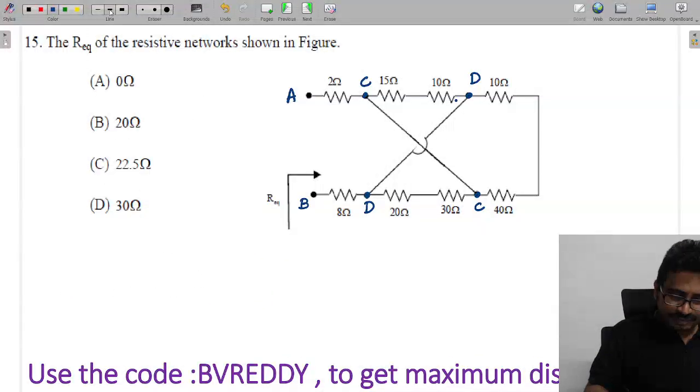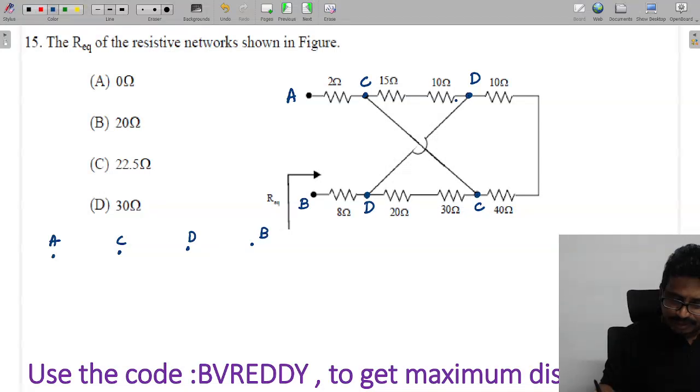Here this point is A, this point is C, this point is D, this point is B. Now A to C, the resistance is 2.